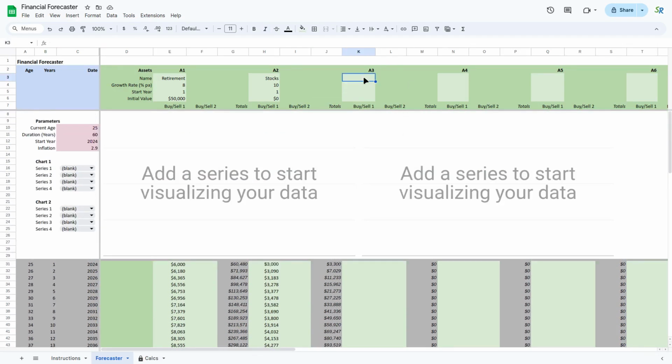What else can you do? Well, maybe you've got some cash as well. The growth rate might be far less. On average, maybe it's 4%, 5%. You're starting this time in, say, year 10. You're only wanting to put aside cash when you're 35. I don't know why, but let's just go with that.